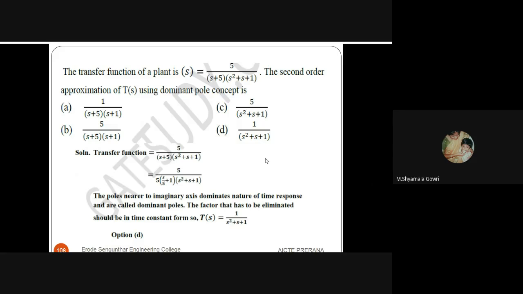Poles near the imaginary axis dominate the nature of the time response and are called dominant poles. The factor that has to be eliminated should be in time constant form. Here T of s is equal to 1 by s squared plus s plus 1. Option D is the right answer.